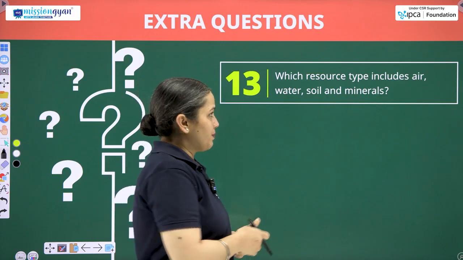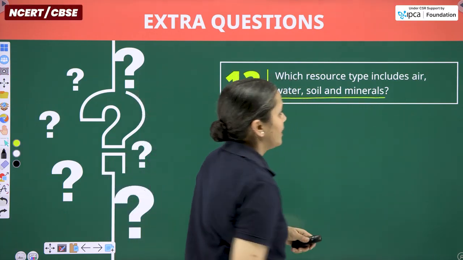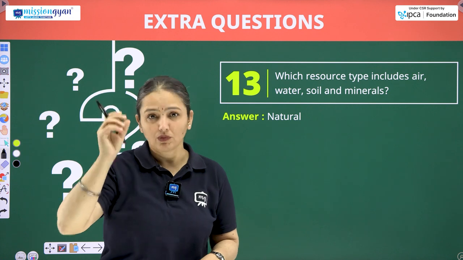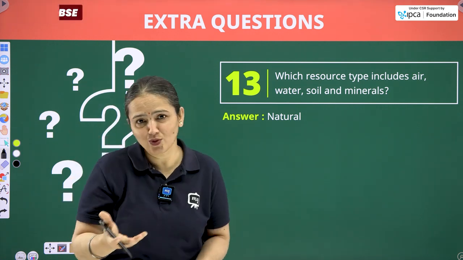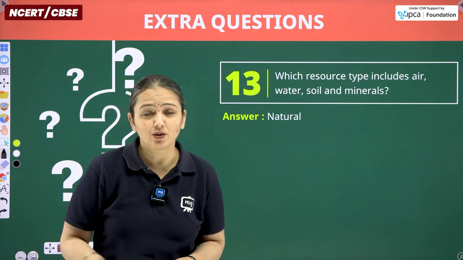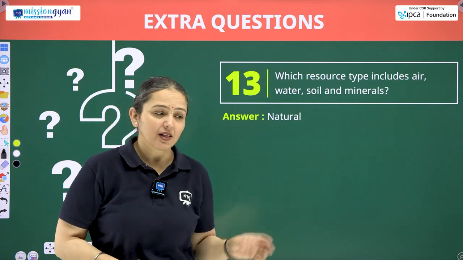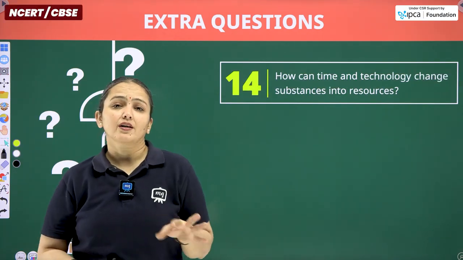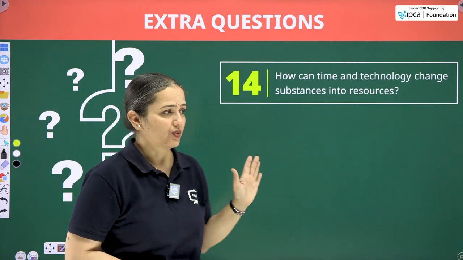Which resource type includes air, water, soil, and minerals? So are they natural or human? Of course, human-made are not there. Concern is they are naturally occurring, so they are natural resources. There is no human contribution in the occurrence of air, water, soil, or minerals.